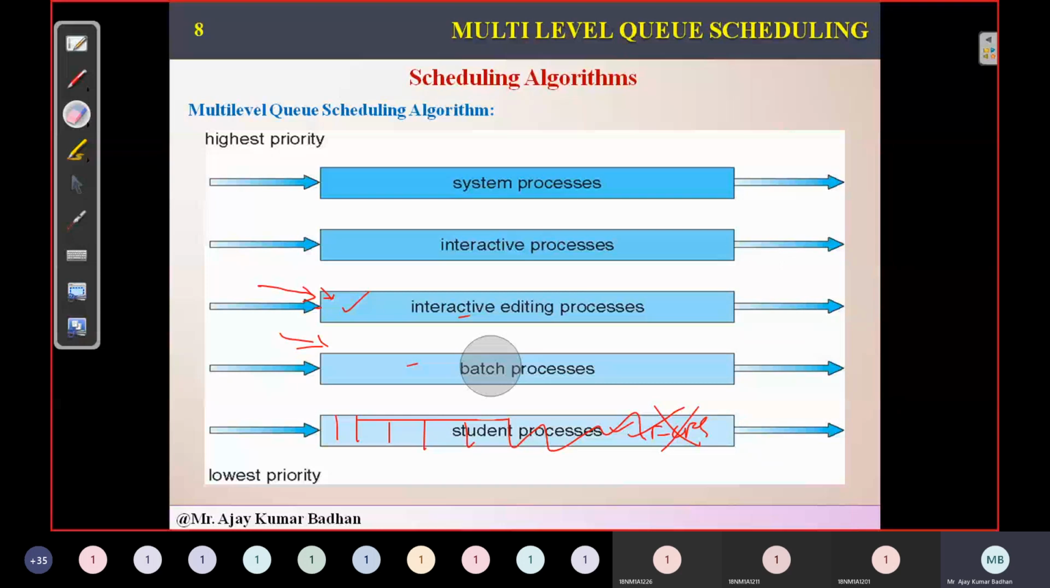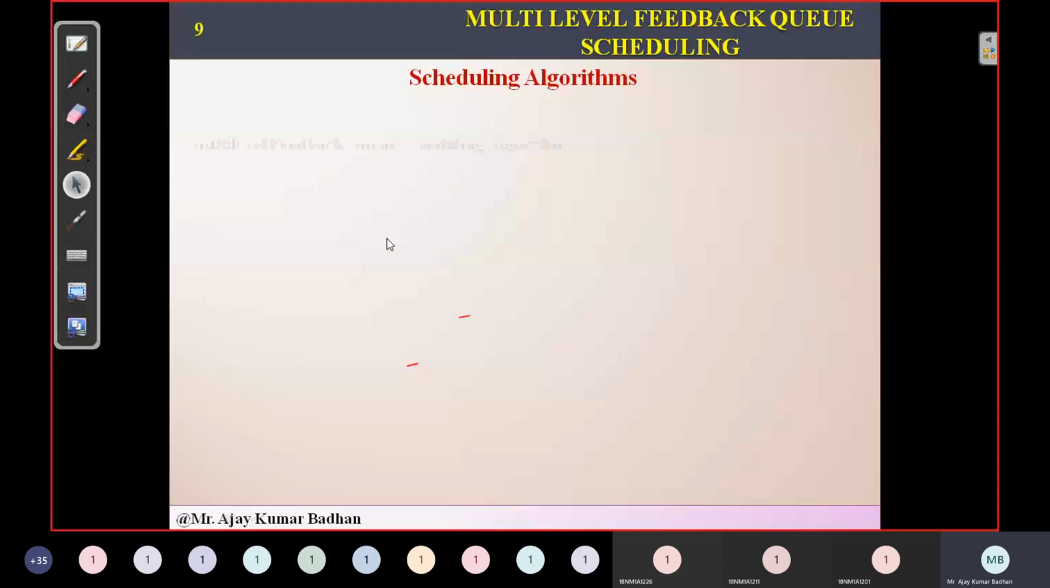So in order to overcome that, a small difference is there. That is nothing but the multi-level feedback queue scheduling algorithm. Similar to the previous one, but small changes will be there here.